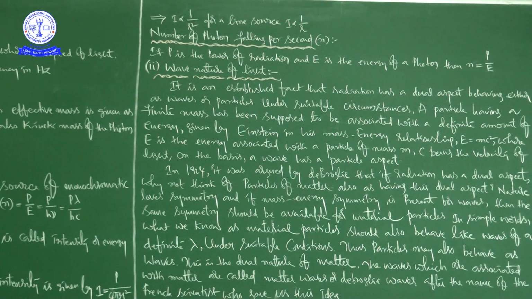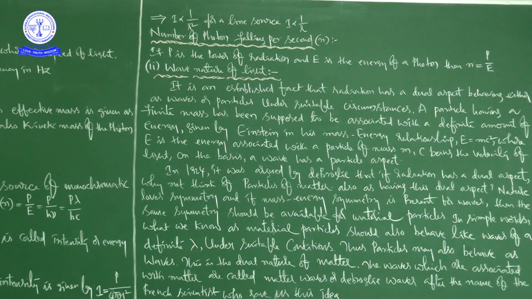What is the particle nature of light? At the starting of the particle nature of light, I told you, according to Einstein's quantum theory, light propagates in the form of bundles of energy. Each bundle is called one photon, otherwise quanta.